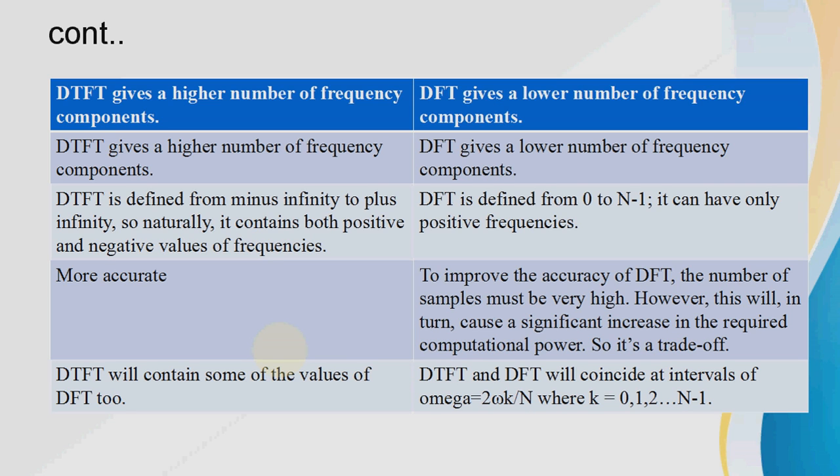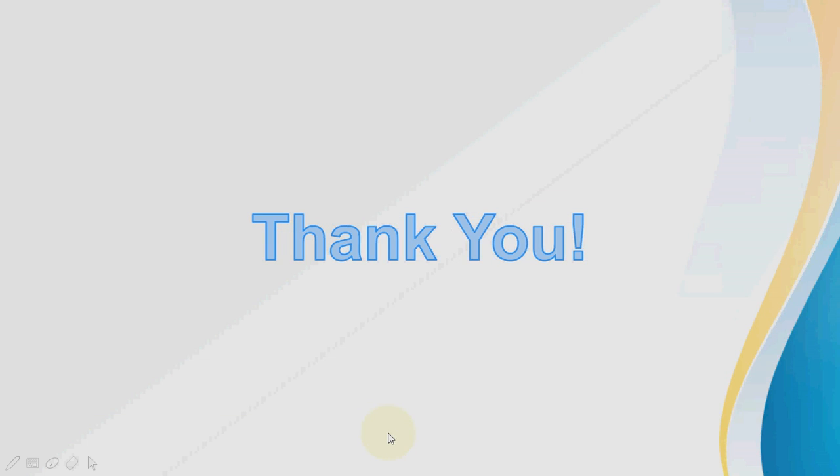To improve the accuracy of the DFT, the number of samples must be very high. However, this in turn causes a significant increase in the required computational power. So it's a trade-off. DTFT will contain some of the values of the DFT too. DTFT and DFT will coincide at intervals of omega equal to 2 pi k by N, where k is equal to 0 to N minus 1. Thank you.